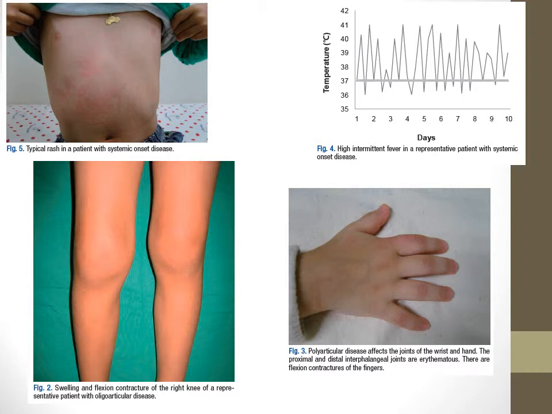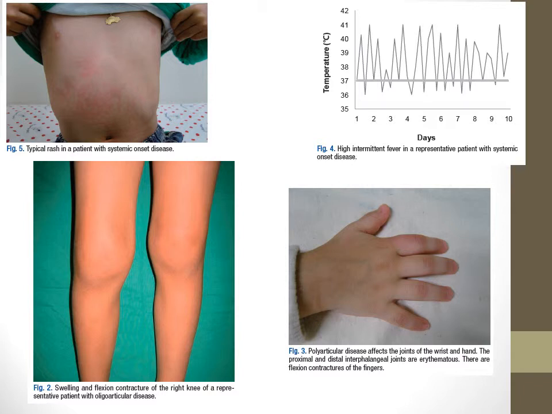If you look to the right, you see a temperature chart. This is an example of how a high spiking fever can occur with a patient with the systemic form of GIA. You can see how the temperature spikes and then rapidly decreases.